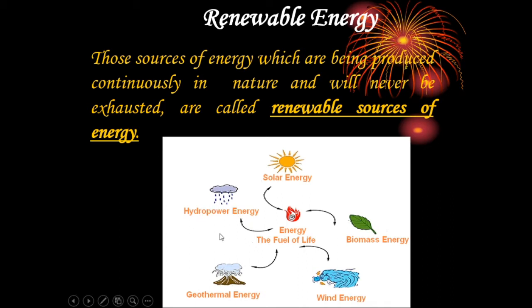These are the natural sources used to produce renewable energy. Now we will explain these sources one by one in detail: solar energy, biomass energy, wind energy, geothermal energy and hydropower energy.